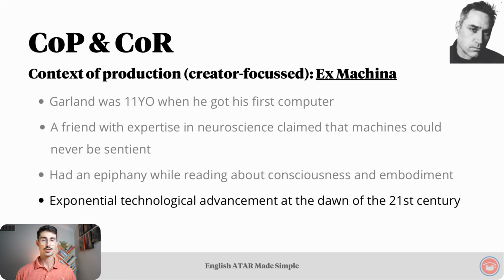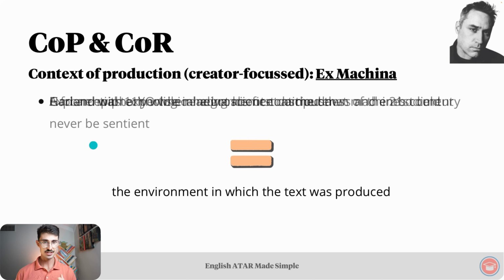Then, during the 2000s and early 2010s, leading up to the film's release, technology advanced exponentially, so much so that the idea of artificial intelligence was no longer strictly a matter of science fiction. Now, these circumstances can all be regarded as the environment in which Ex Machina, the text, was produced.